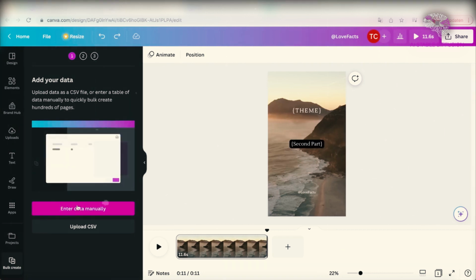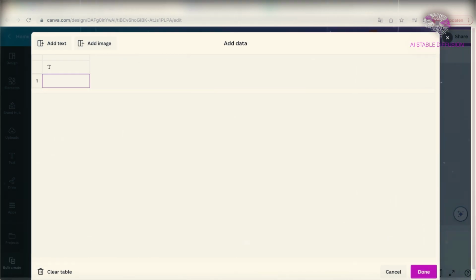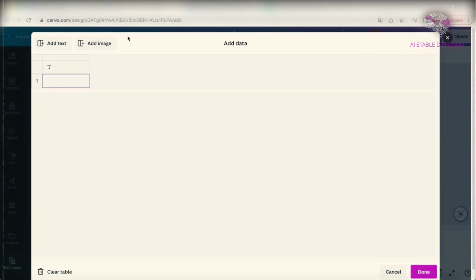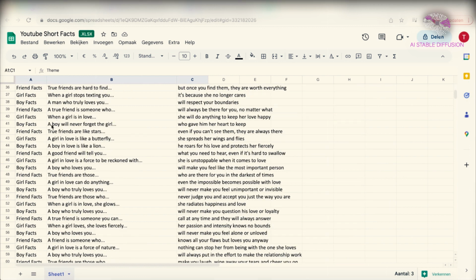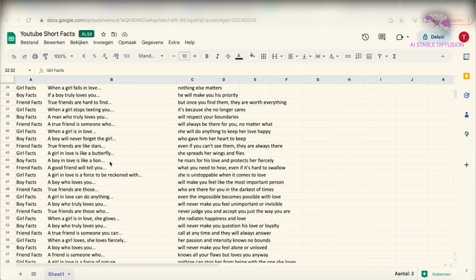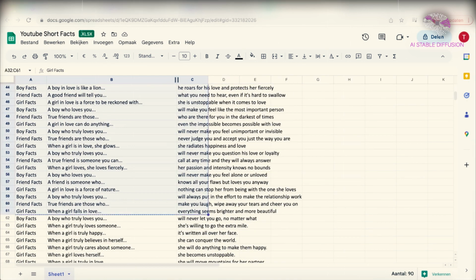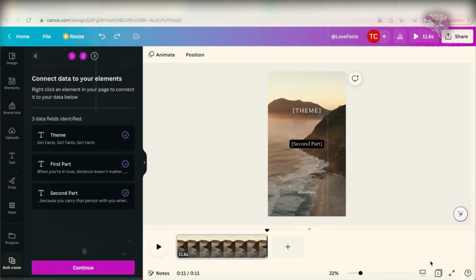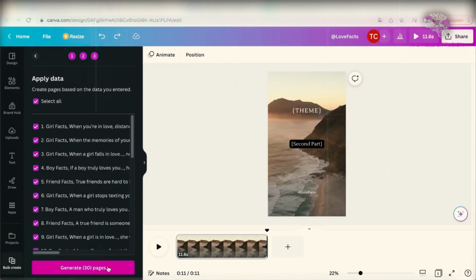Manually select the inner data and empty the table. Then, copy the row names from your Excel sheet and paste them into Canva. Next, copy the following 30 quotes from the Excel document, paste them into Canva, and click Done. As you can see, each data point has a purple check mark, allowing us to press the Produce button. However, let's modify the background first.